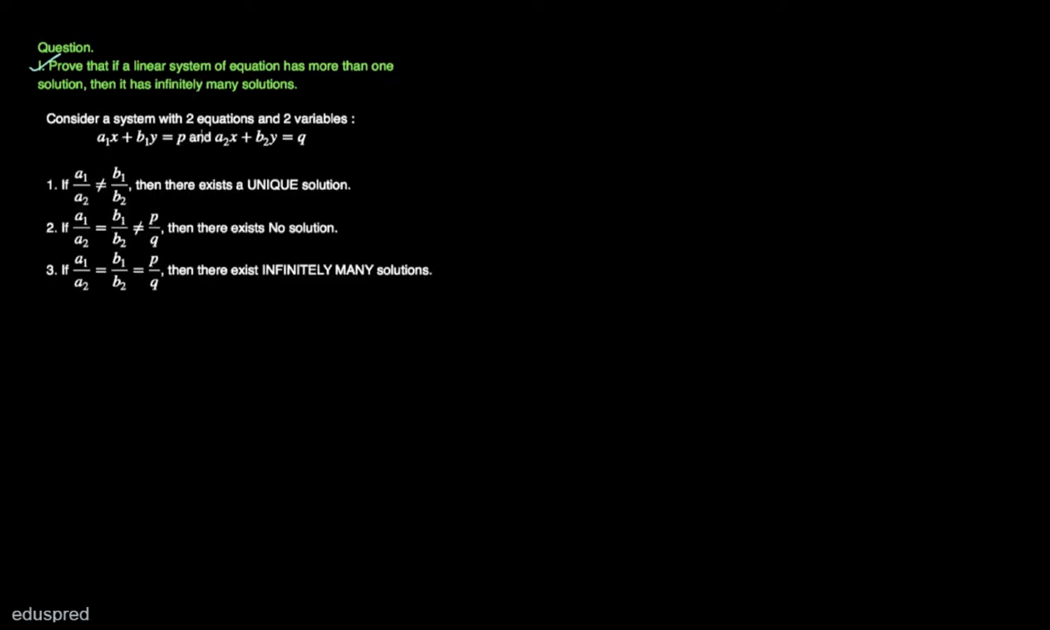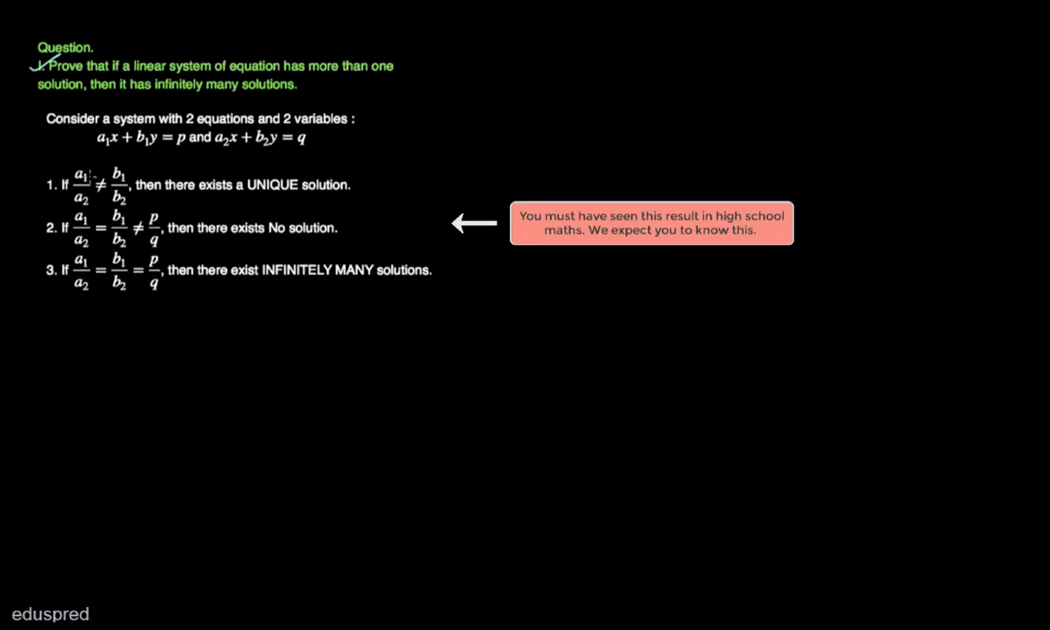Consider a system with two equations and two variables, where the first equation is a1x plus b1y is equal to p and a2x plus b2y is equal to q. In this system, x and y are variables and everything else is a constant. As you must recall from your elementary maths courses, if a1 divided by a2 is not equal to b1 divided by b2, then there exists a unique solution.